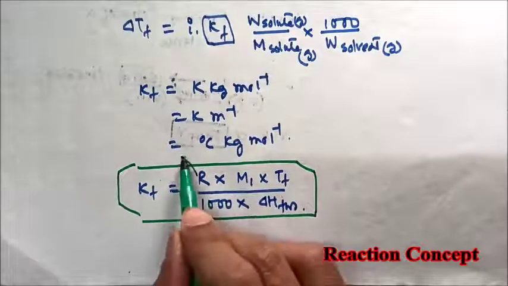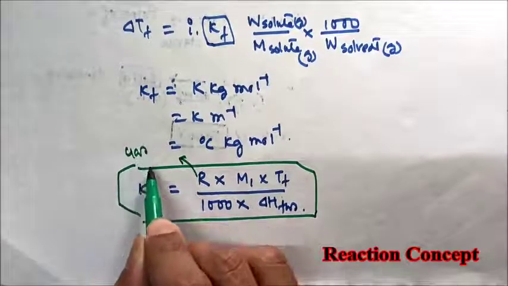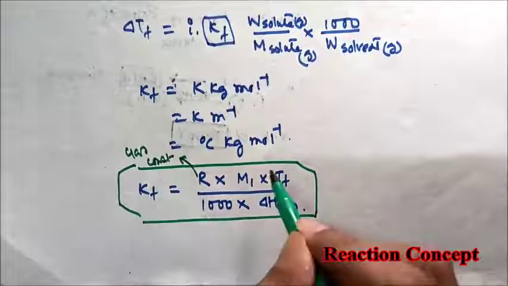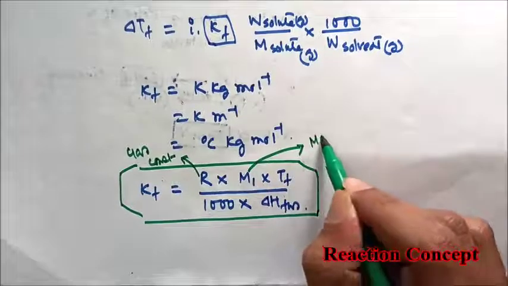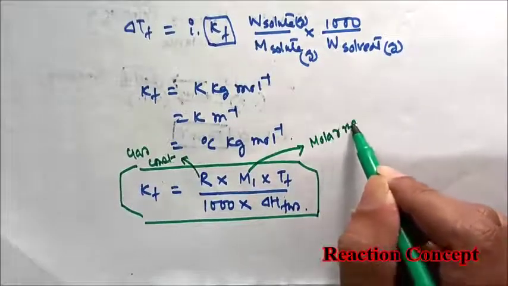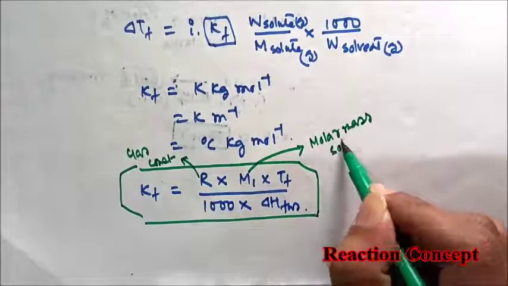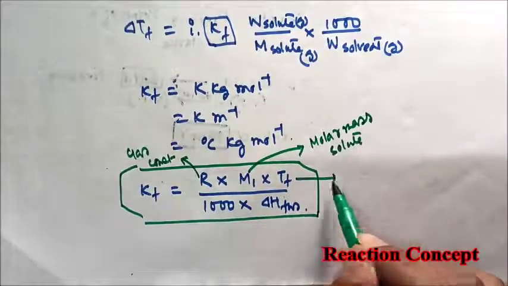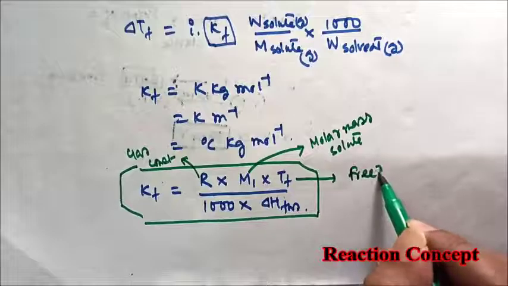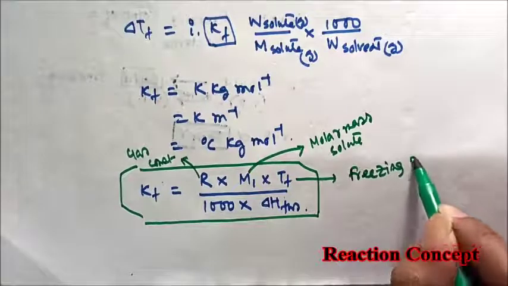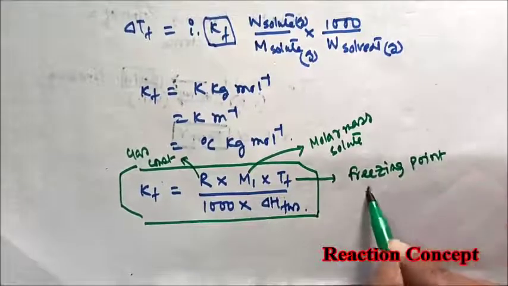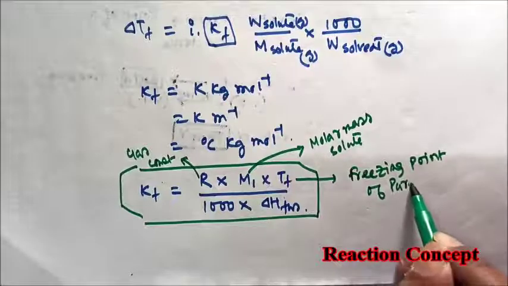Here R is the gas constant. M1 is the molar mass of the solvent. Tf is the freezing point of the pure solvent.